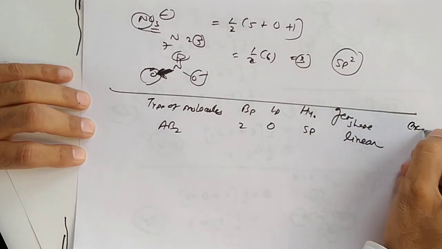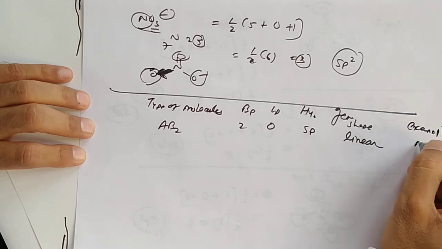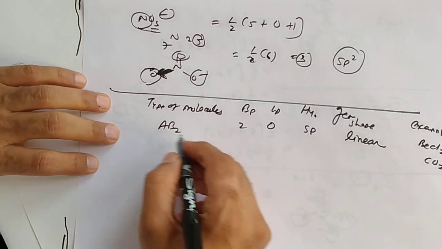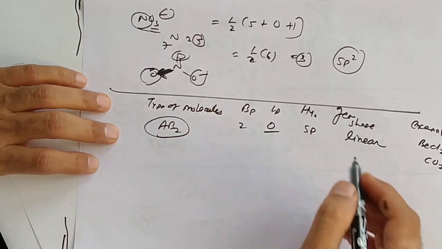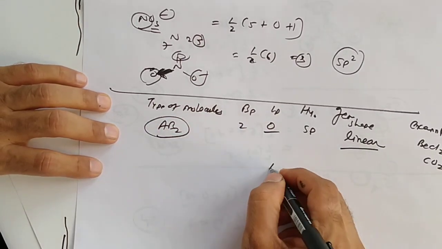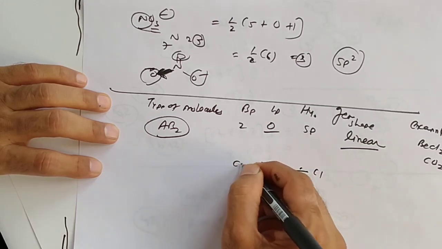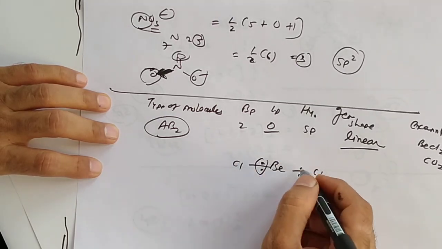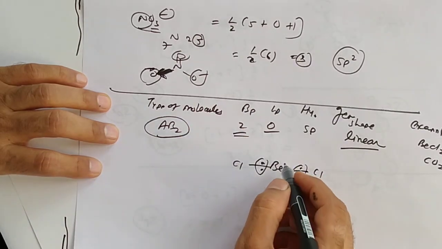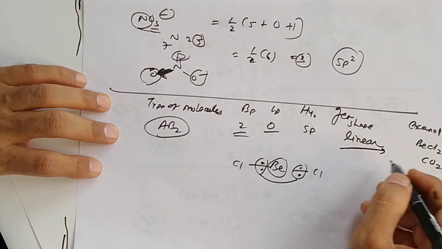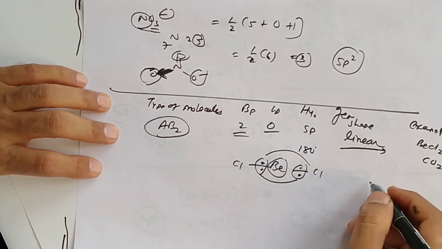Yes, an example BeCl2 and CO2. AB2, lone pair 0, so always linear. Outermost electrons are 2 in beryllium. It combines with chlorine, so bonding pair is 2. There is no lone pair, so it is linear, and bond angle is 180.